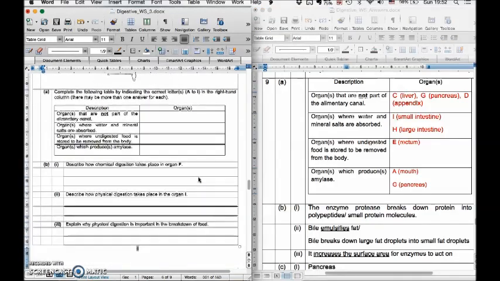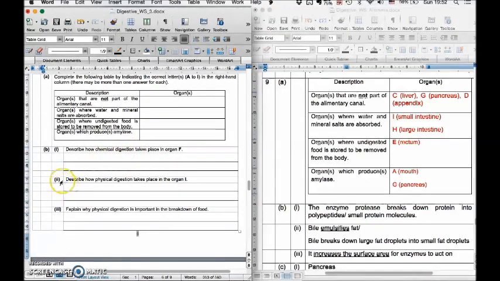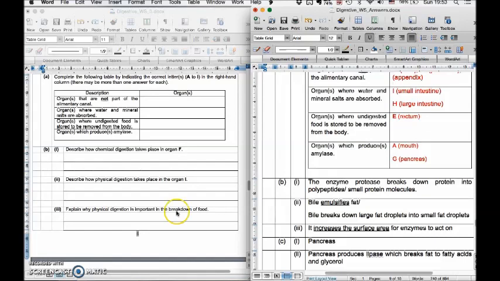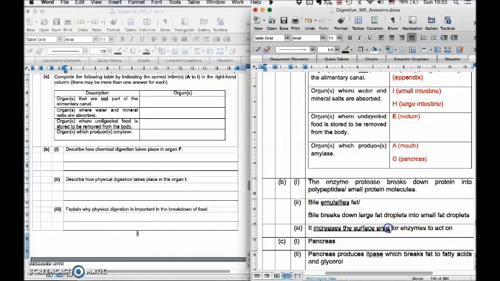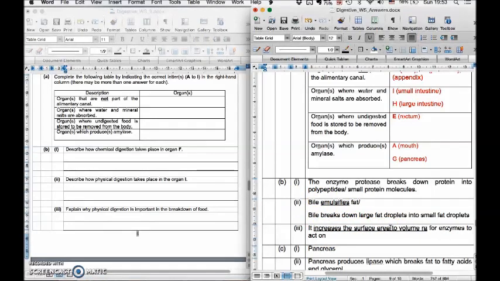For part B1, most people got it. Now for part B2, most people didn't know where physical digestion takes place in the small intestine. Physical digestion, remember, is breaking up big pieces into smaller pieces. So that will be bile emulsifying fat. And finally, why is physical digestion important? Because it increases the surface area to volume ratio of the food for enzymes to act on.